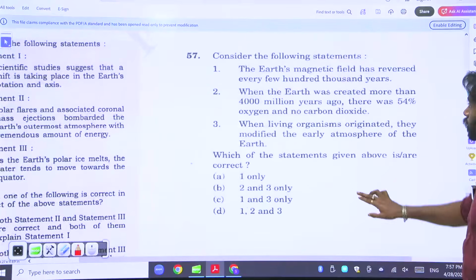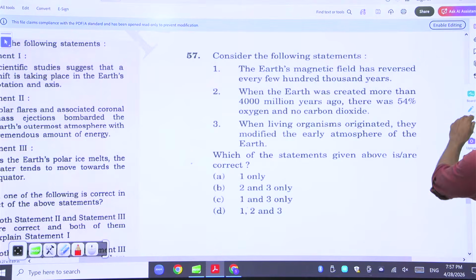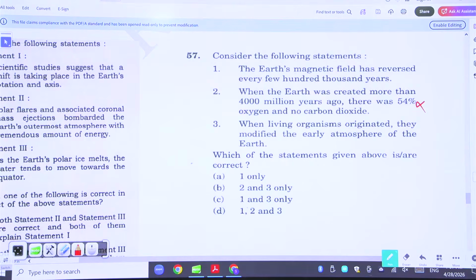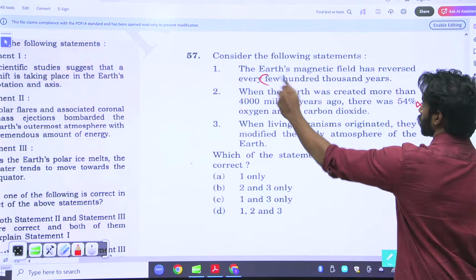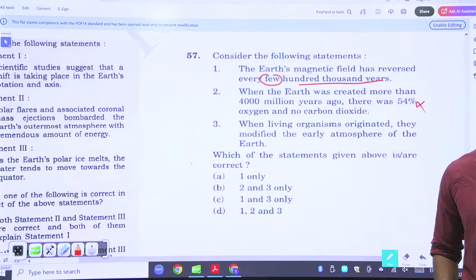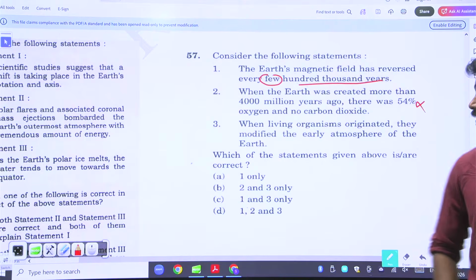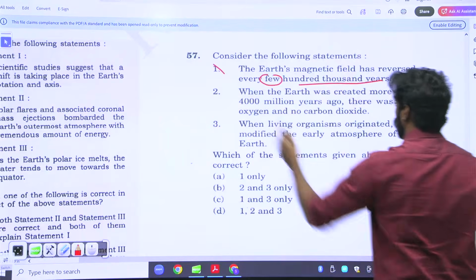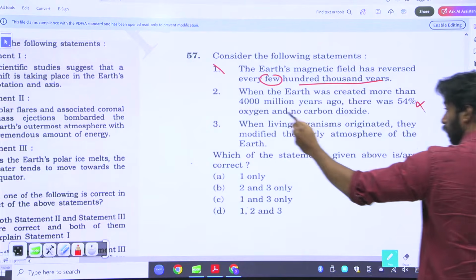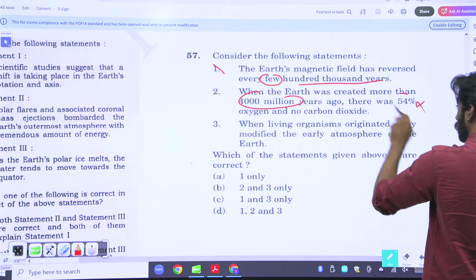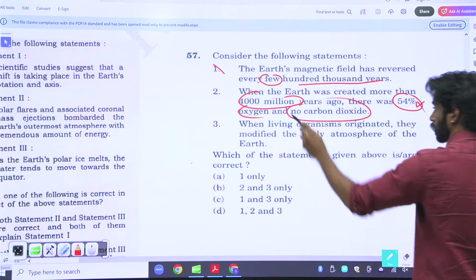Here, if you want, you can eliminate the statement with number. The Earth's magnetic field has reversed every few hundred years, few 100,000 years. Okay, few hundred. Few is a positive statement. It's not extreme. So 1 is right. When Earth was created more than 4,000 million years ago, 54% oxygen and no carbon dioxide.